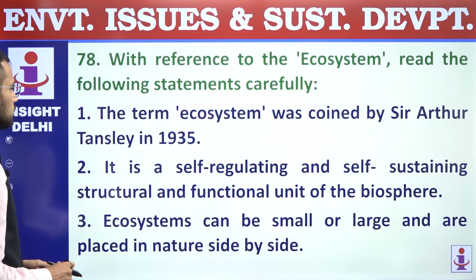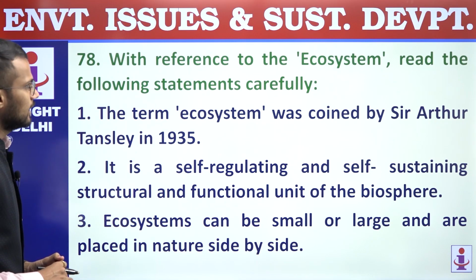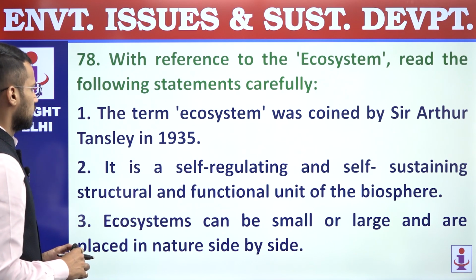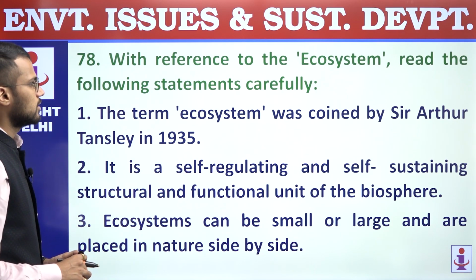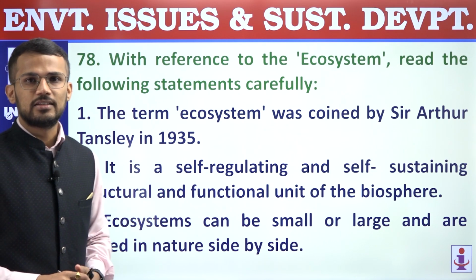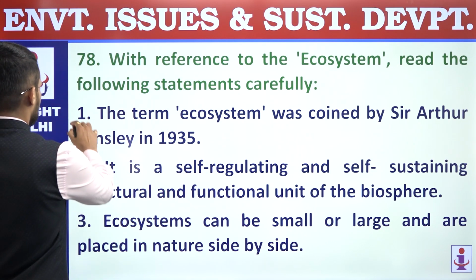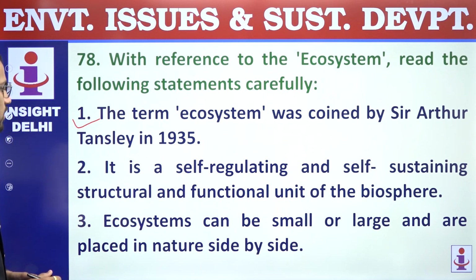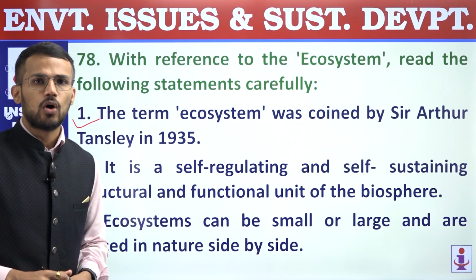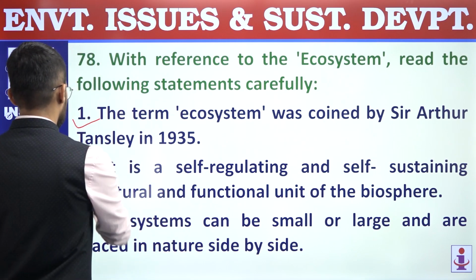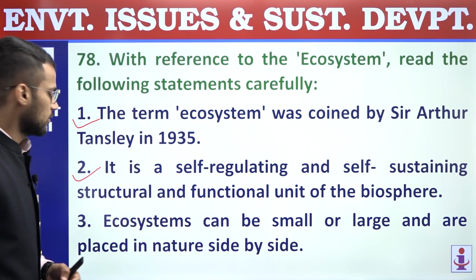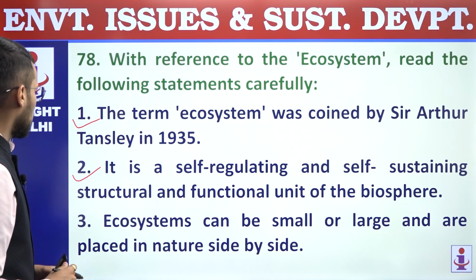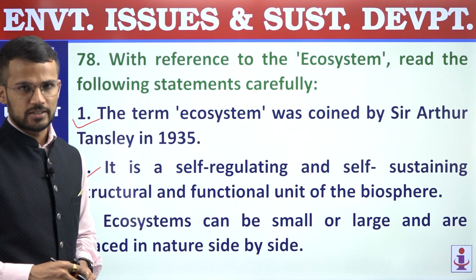77, answer is D. 78. With reference to the ecosystem, read the following statements carefully. First, the term ecosystem was coined by Sir Arthur Tansley in 1935. Correct statement. Second, it is a self-regulating and self-sustaining structural and functional unit of biosphere. That is a definition of ecosystem. Third, ecosystems can be small or large and are placed in nature side by side, right?